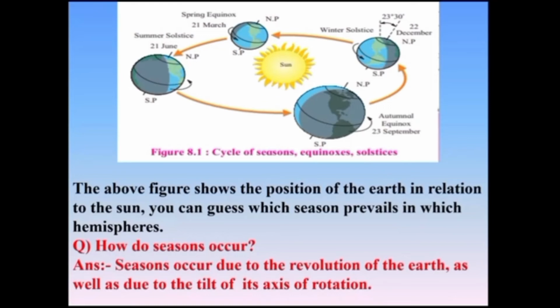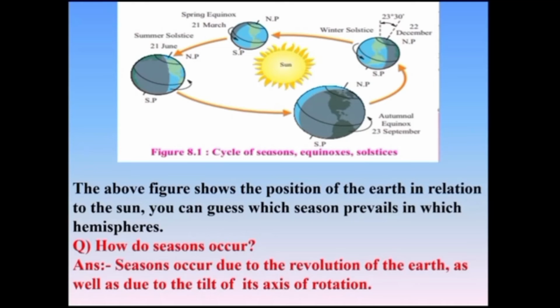You can guess which season prevails in which hemispheres. From the figure, you can see everywhere they have given you, in the proper solstice, which season prevails. You can see the winter solstice, the spring equinox, the summer solstice, and the autumnal equinox. Okay, so you can make out which equinoxes are there and which seasons are prevailing. Now, equinox we are going to see in our next video.